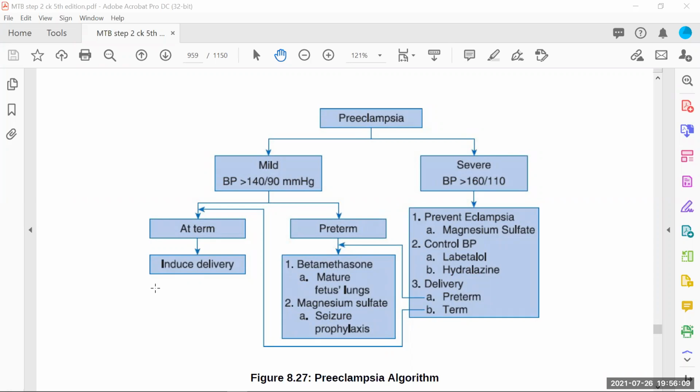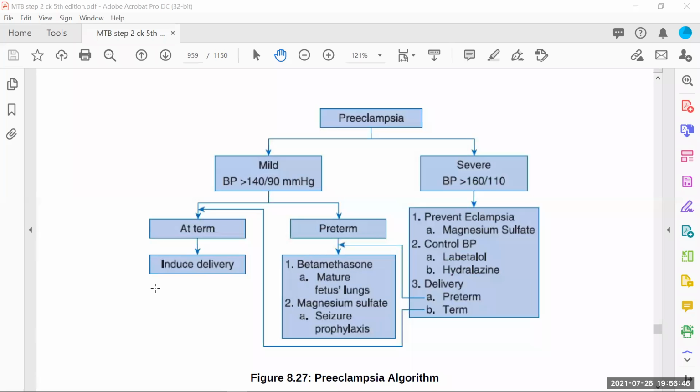And second thing, just to protect your patient from developing a fit. That is called seizure prophylaxis. Fits prophylaxis you will give. And what medication is there? That is magnesium sulfate. So we usually give magnesium sulfate for prophylaxis. We know very well that the patient up till now has not developed any kind of fits. She's still under the category of preeclampsia. But as the baby is premature, your patient is still in preterm labor or in a preterm condition, you will just give magnesium sulfate prophylaxis, because we have to wait.